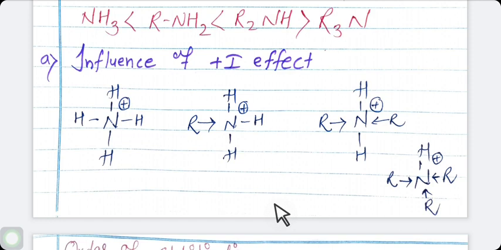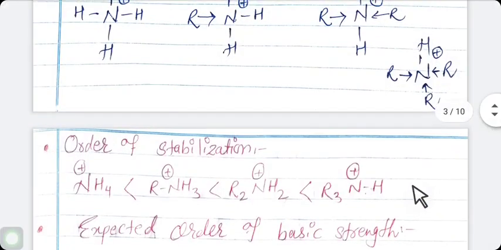As we move from the conjugate acid of ammonia, meaning NH4 plus, to that of tertiary amine, meaning R3NH plus, the number of alkyl groups R bonded to nitrogen goes on increasing steadily. This results in increasing stabilization of the conjugate acid and thereby increasing order of basic strength.